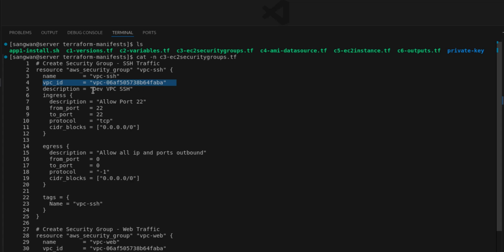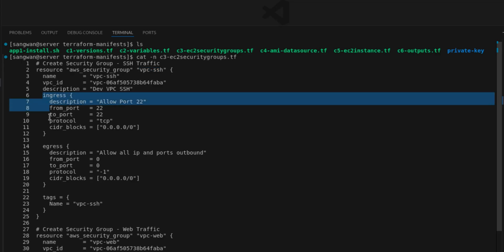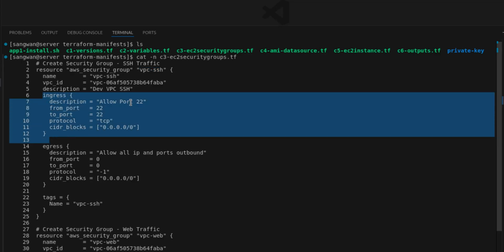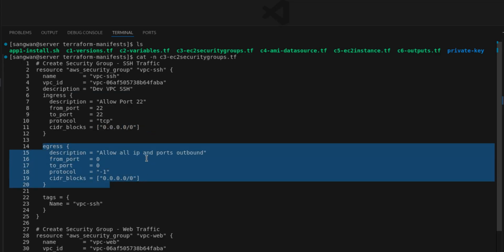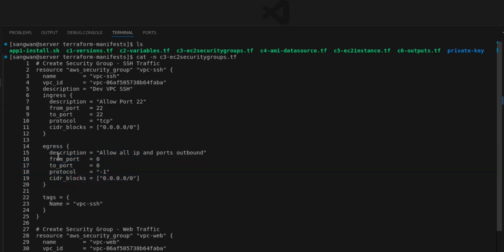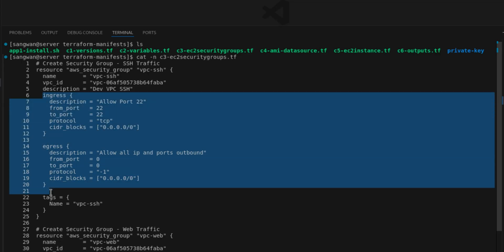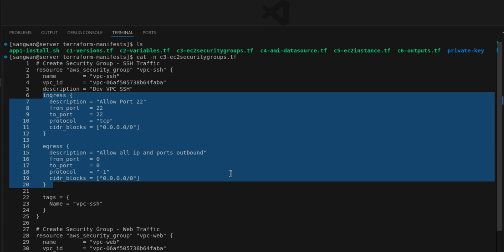The name of the VPC, the ingress, allow port number 22. This is my AWS security group for SSH connection. Look at incoming traffic rules, allow port 22 from anywhere. Then outgoing traffic is also explicitly specified. So incoming and outgoing traffic are configured in this block.